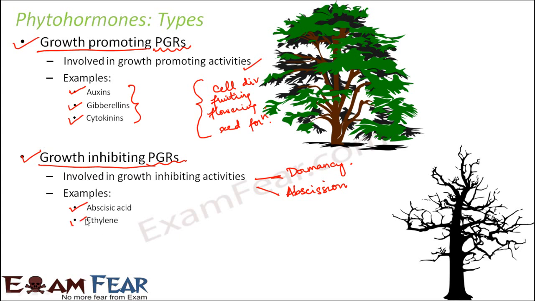Well, another point to be noted here is that ethylene is one such hormone which can act as a growth promoting hormone as well as a growth inhibiting hormone. But since it has more characteristics of a growth inhibiting hormone, that is why I have listed it under growth inhibiting hormones. But it has many properties which behave like a growth promoting hormone. So that way ethylene can actually fall into both the groups. But since it is more of growth inhibiting, I have put it here.